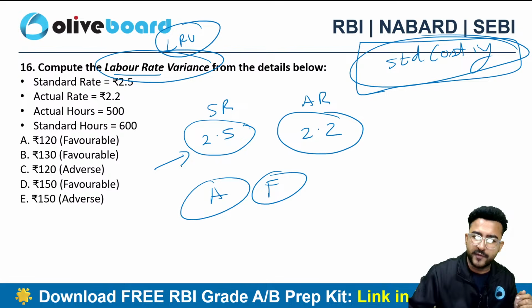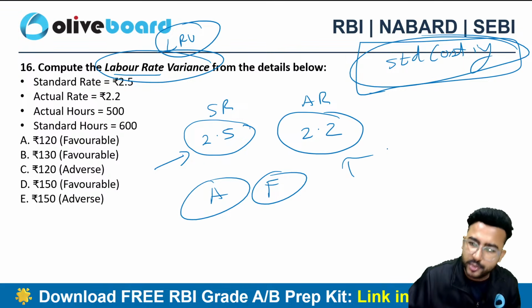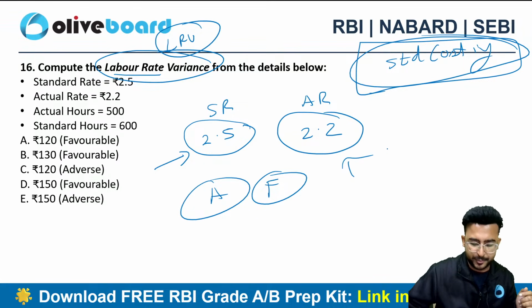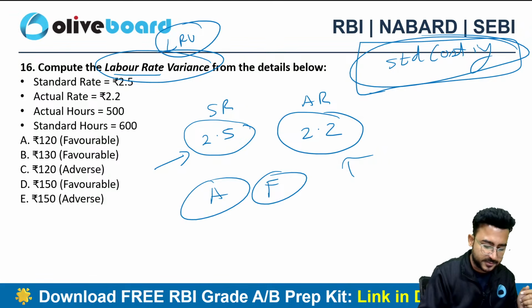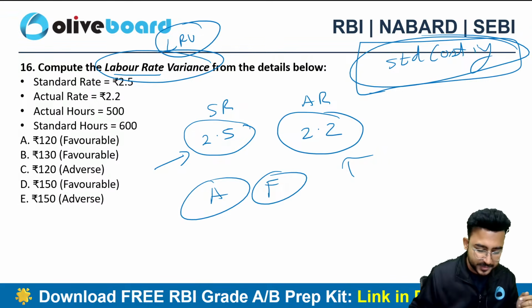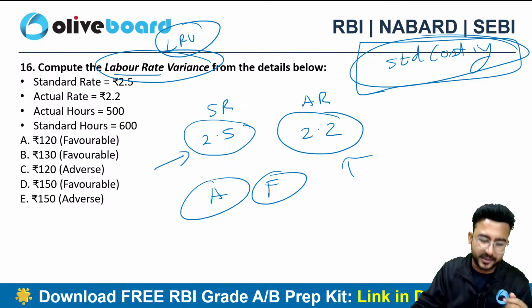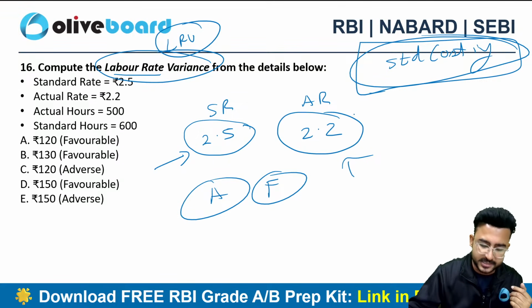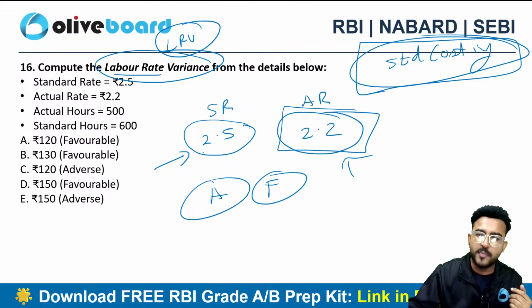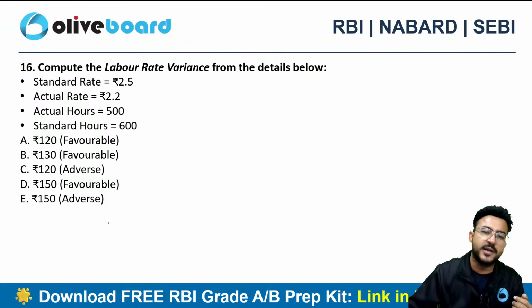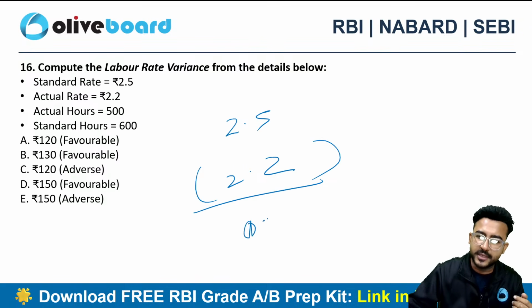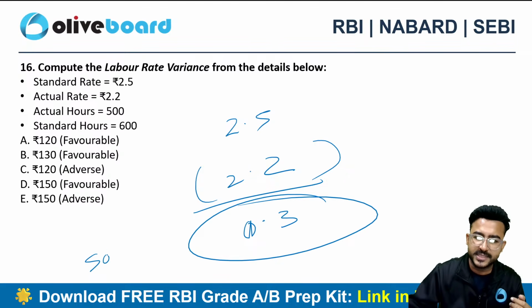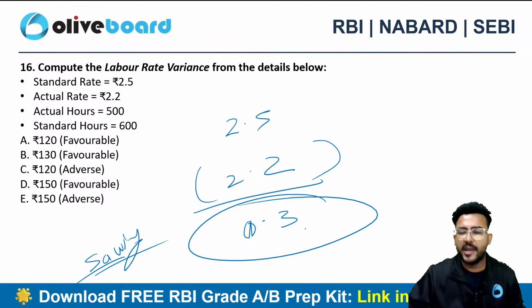Ideally I should pay 2.5, but I just paid 2.2. Will this be adverse or favorable for me, guys? Can anyone tell me? Is this an adverse thing or a favorable thing? My outflow should have been 2.5, but I can see that I am able to manage it in 2.2 itself. That's favorable, right? The expense should have been ₹2.5, it was only 2.2, so 0.3 is saved. This is my saving, right? Kind of a saving only.